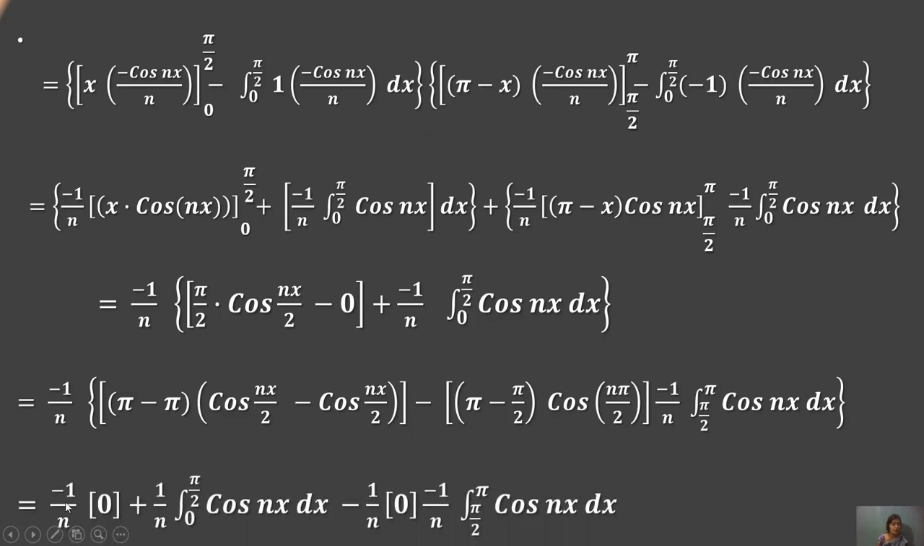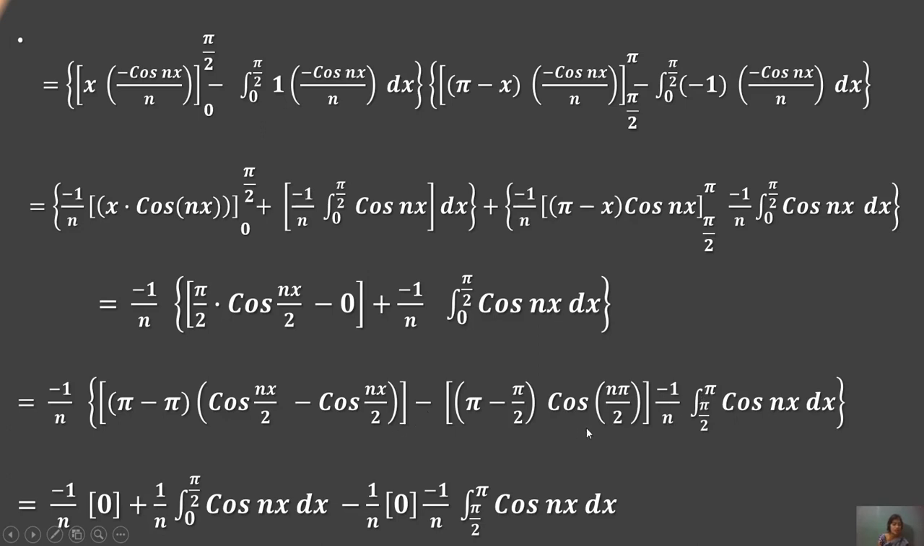Then minus 1 upon n minus 0 plus 1 by n will be generated in the equation of this form: integration from 0 to pi by 2 of cos nx dx, minus 1 upon n integration from pi by 2 to pi of cos nx dx, because the value of pi minus pi is 0. This value is 0, so they multiply to the function 0. This will be cancelling to the form, minus 1 upon n will be generated.